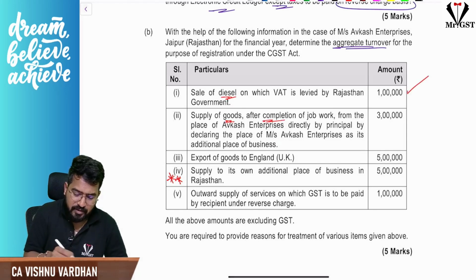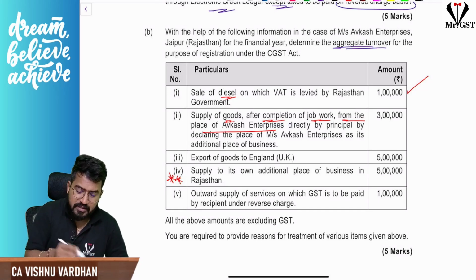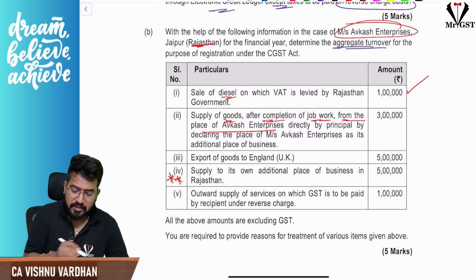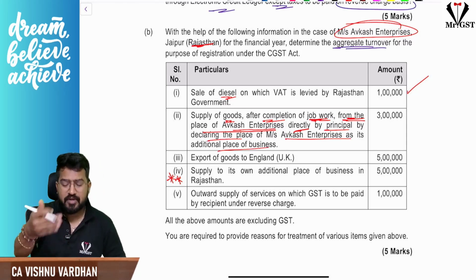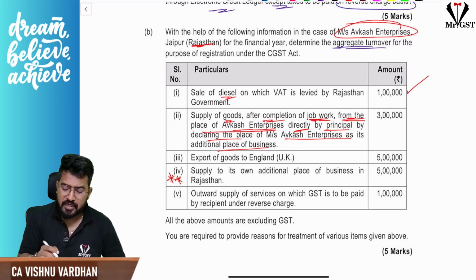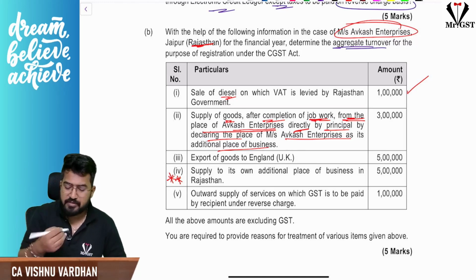Goods, after completion of job work from the place of Avkash Enterprises. This is the question regarding Avkash Enterprises, which is in Rajasthan. After completion of job work from the place of Avkash Enterprises, directly principal is selling the goods, declaring Avkash Enterprises as the additional place of business. This is the supply made by the principal, not by Avkash Enterprises.